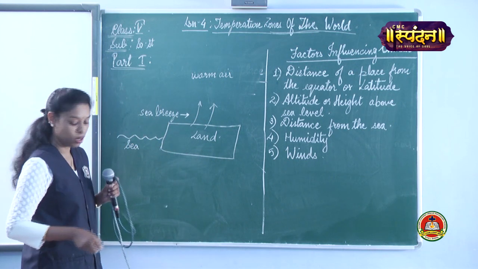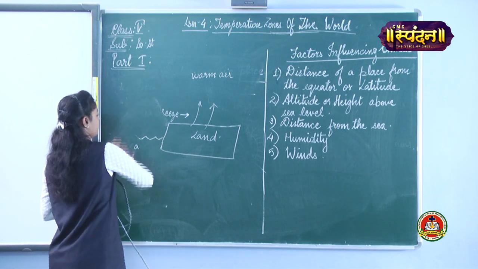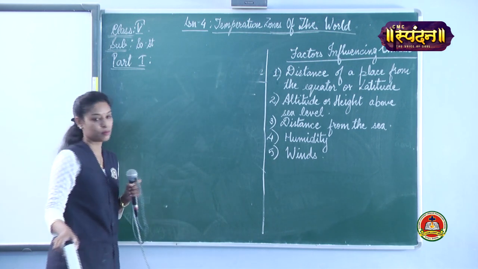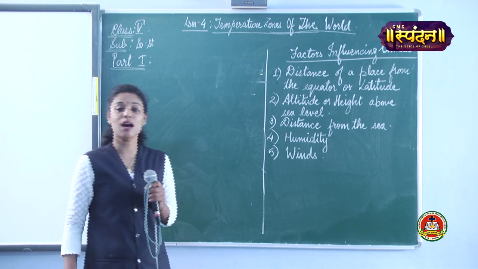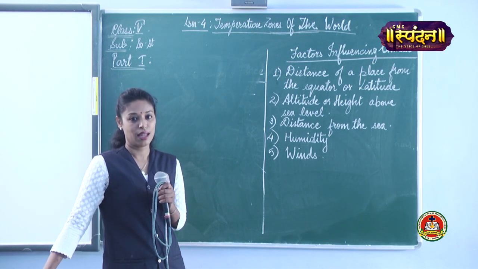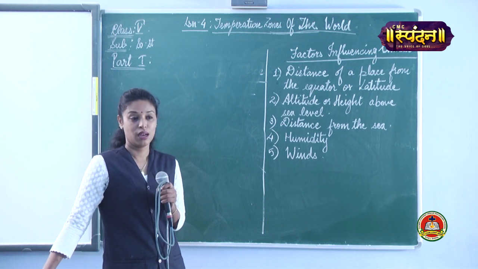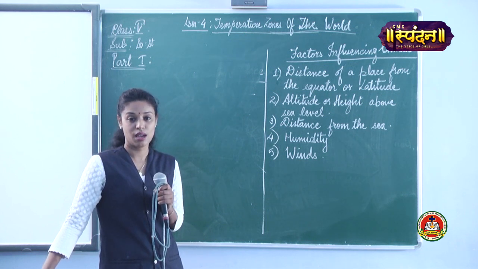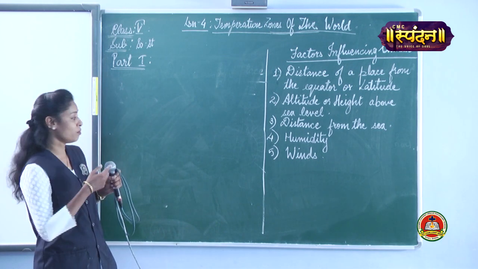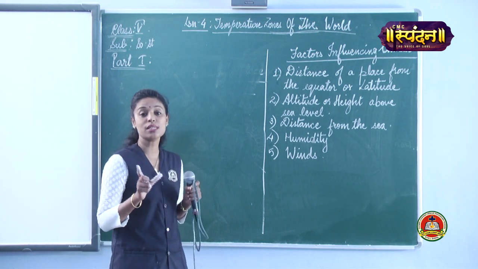Next is your humidity. Humidity is the amount of water vapor present in the air, and at times near the coastal areas, the people feel very uncomfortable because the sweat doesn't dry up. That's the place where the humidity is more.